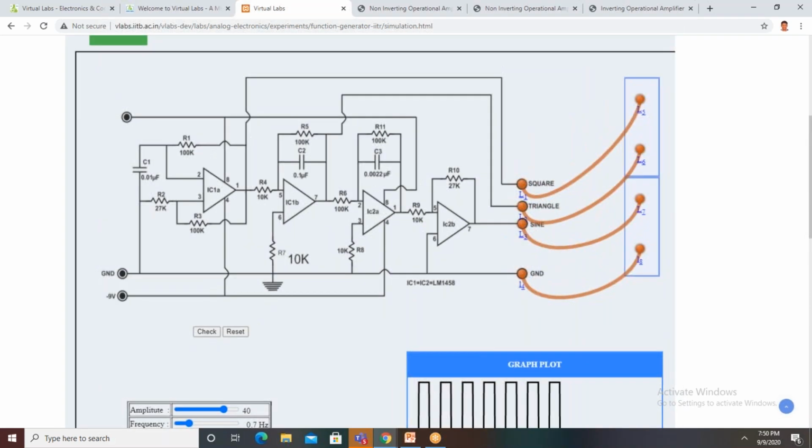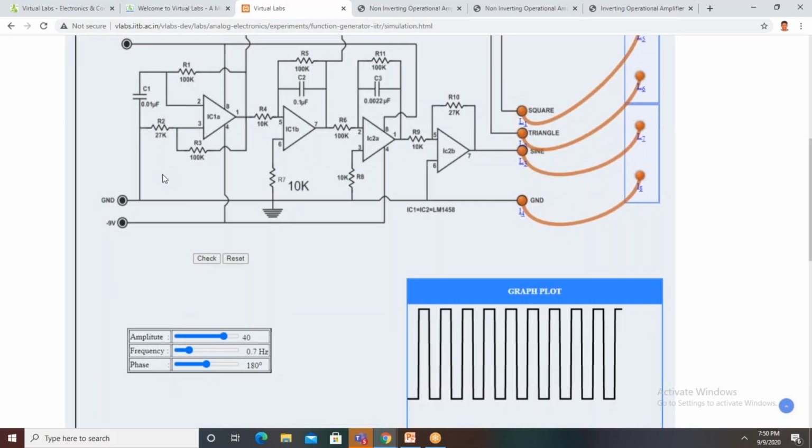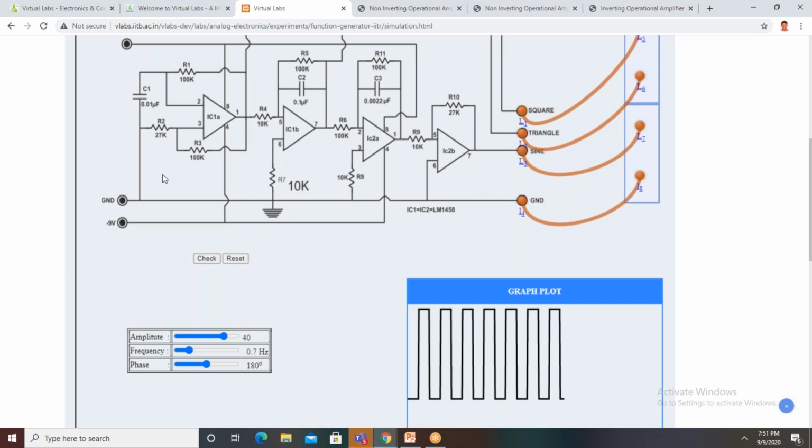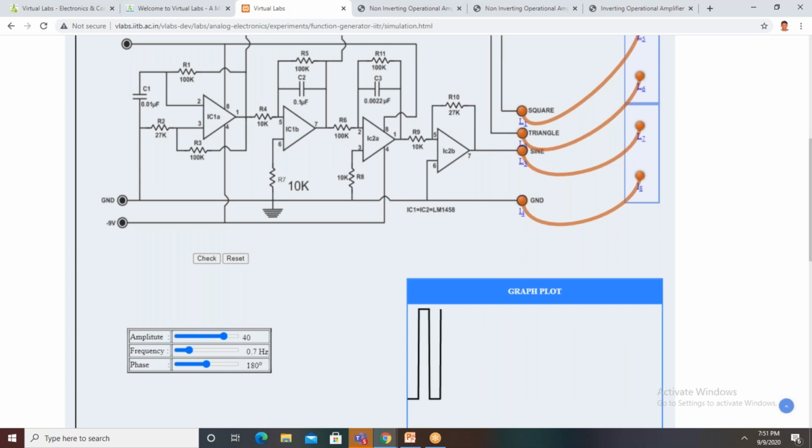Function generator. Next, we move to the list of experiments. Wien bridge oscillator is also there, I think. So you click on Wien bridge oscillator using operational amplifier. Same as the previous one, the aim of the experiment is available, the theory related to the Wien bridge oscillator, and the procedure and simulation. So you click on simulation.